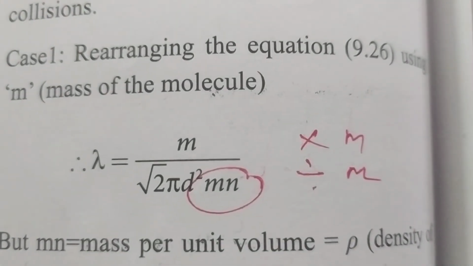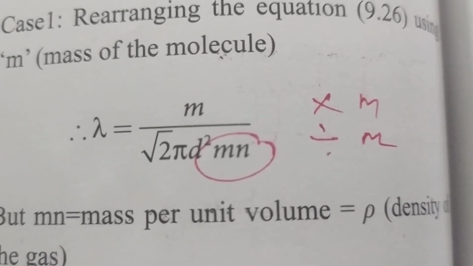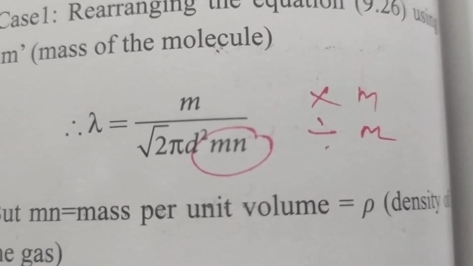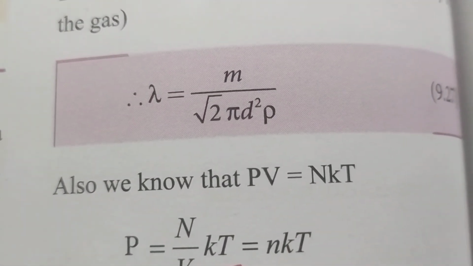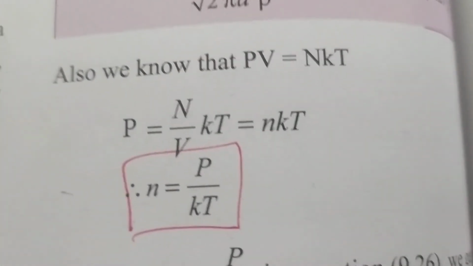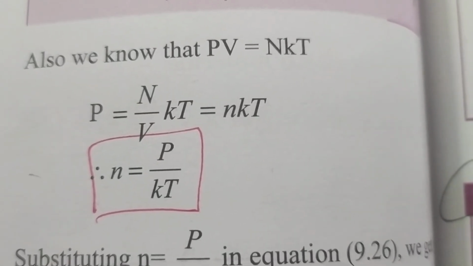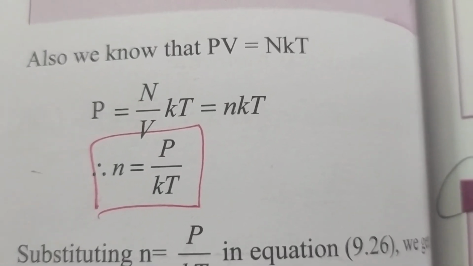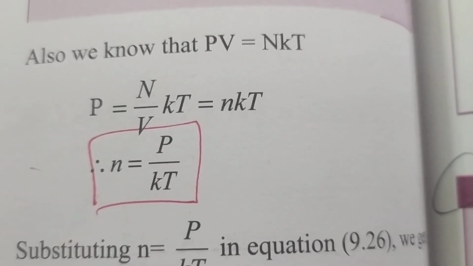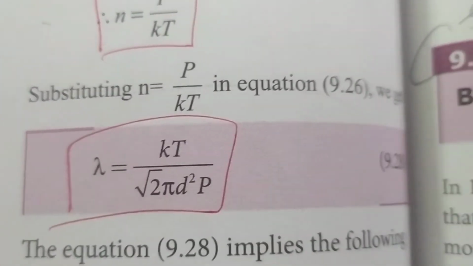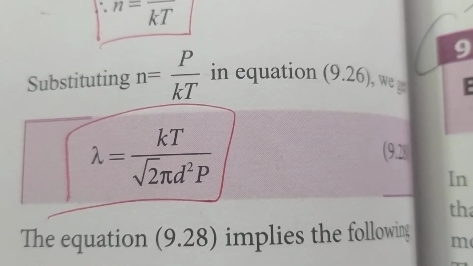Here you multiply and divide this equation by m. And what is mn? mn is nothing but density, because mn is mass per unit volume. So instead of mn you substitute density. So lambda is equal to m by square root of 2 pi d square into rho. Now you take the gas equation, PV is equal to NkT, or P is equal to N by V kT. N by V is nothing but small n. So n is equal to P by kT, where P is the pressure and T is the temperature. Substituting n in the above equation, you get lambda is equal to kT by square root of 2 pi d square P.